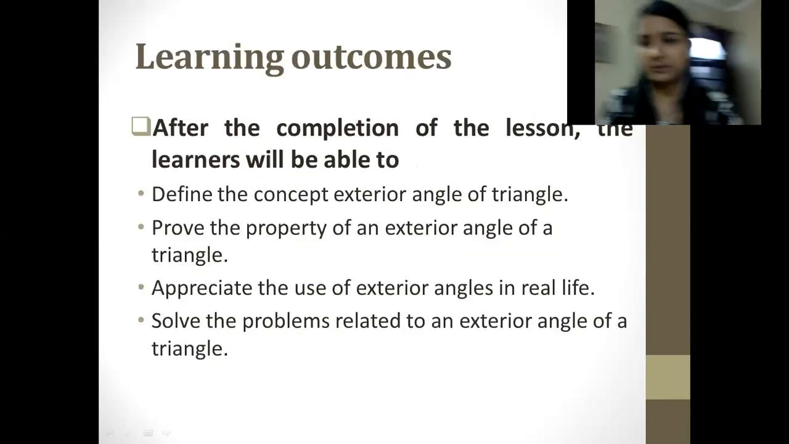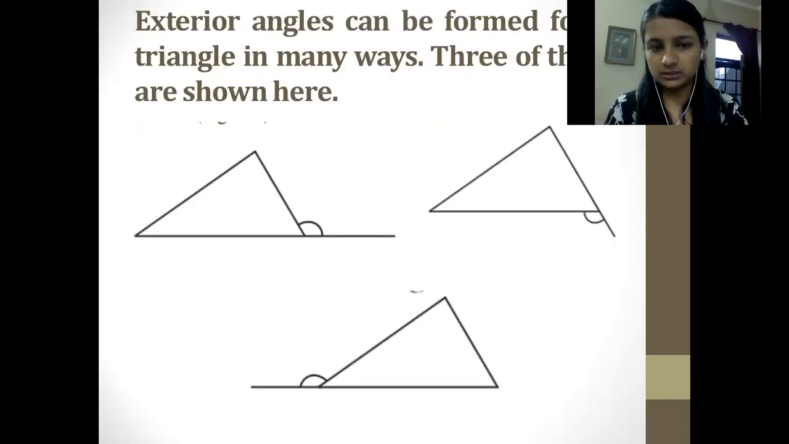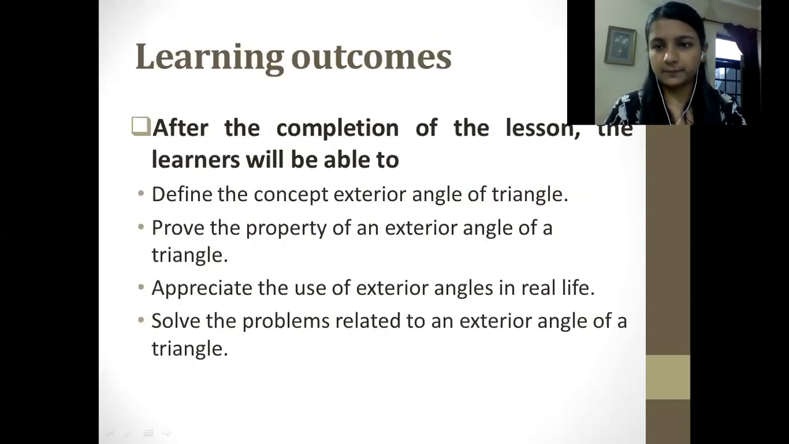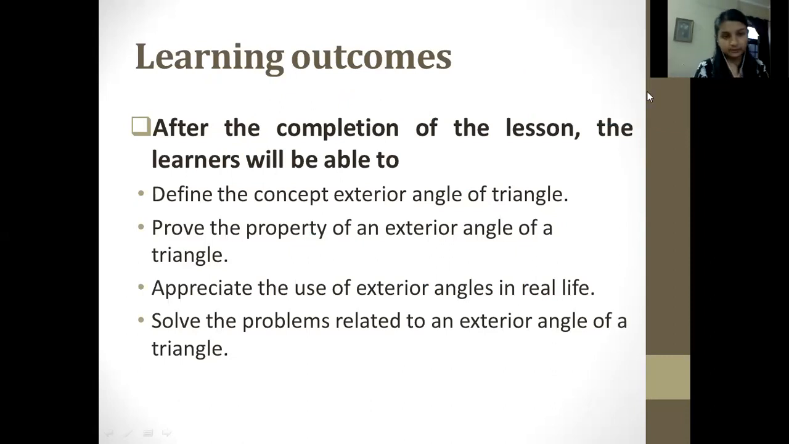Okay. So before explaining further, let me tell you the learning outcomes for today. After the completion of this lesson, we would be able to define the concept of exterior angles of a triangle. Then we would be proving the property of an exterior angle of a triangle. Then you would be appreciating the exterior angles in real life, what the uses are for the same. Then you would be able to solve the problems related to the exterior angles.